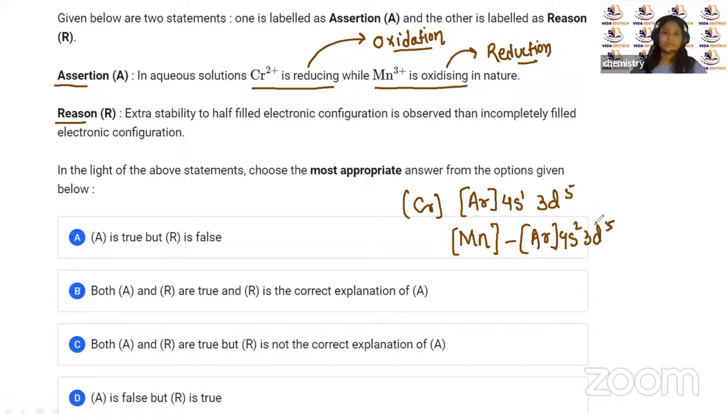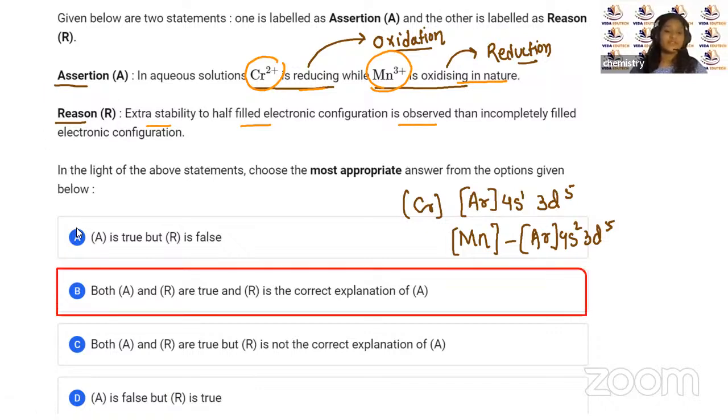Right? Now, children, what is going to be the answer here? It is telling that in aqueous solution, Cr2+ is reducing while Mn3+ is oxidizing in nature. Extra stability of half filled is observed than in completely filled electronic configuration.